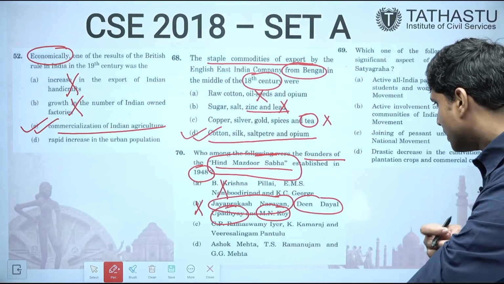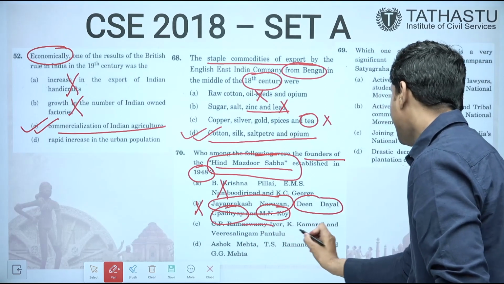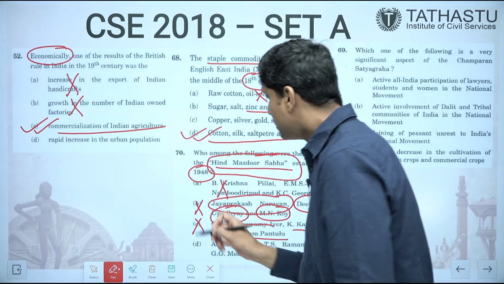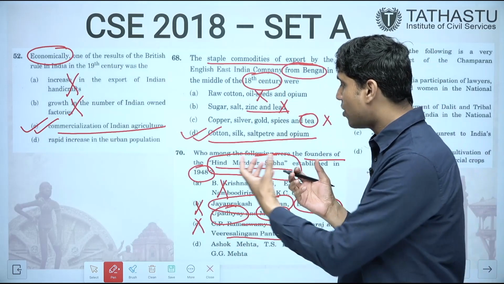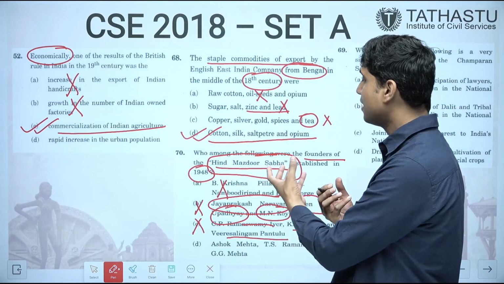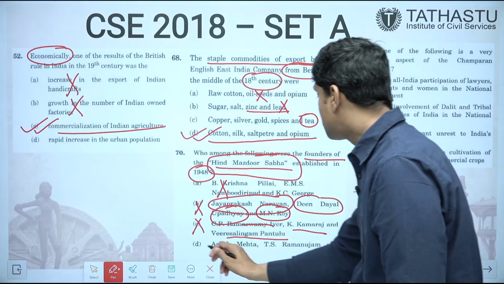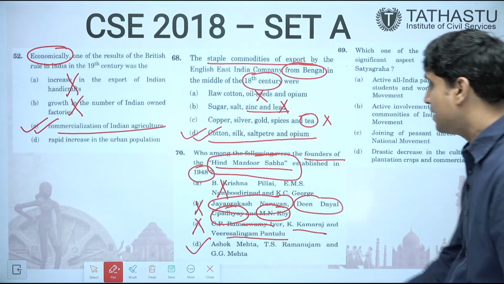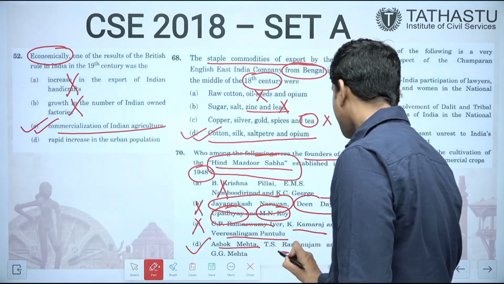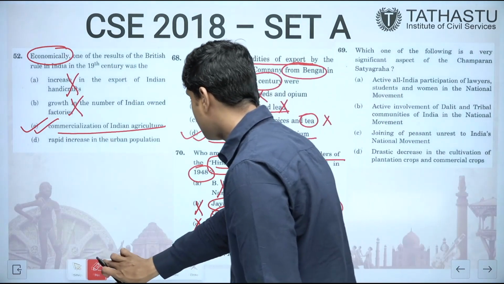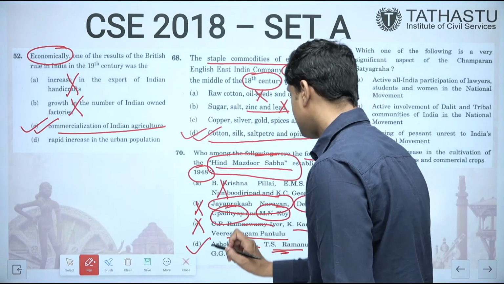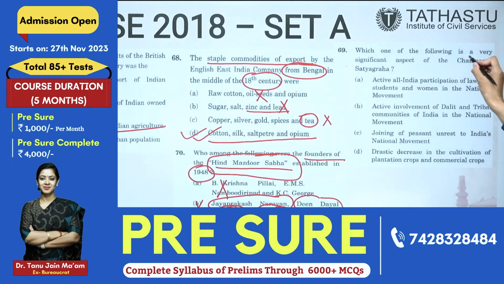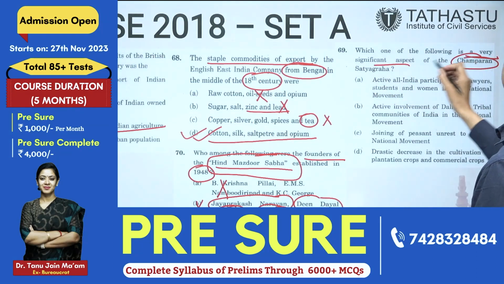Next is C.P. Ramaswamy Iyer, K. Kamaraj and Veer Salingam Pantulu. Again same problem, three South Indians coming together to form an association whose name is completely North Indian. The only option left is D, that is Ashok Mehta, T.S. Ramanujam and G.G. Mehta. But yes, in exam conditions these are not easy to solve. So answer is D. Which one of the following is a very significant aspect of Champaran Satyagraha?